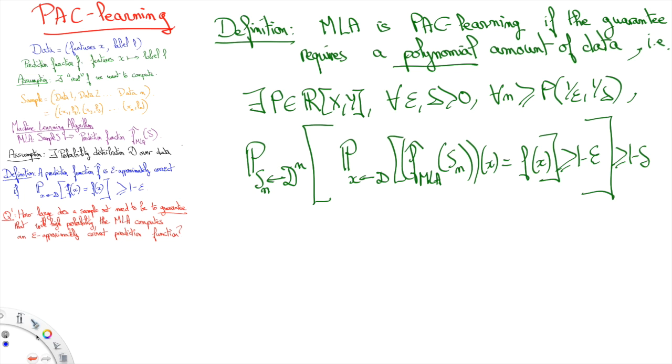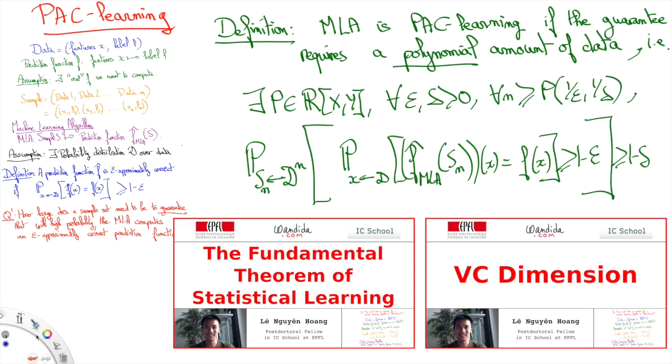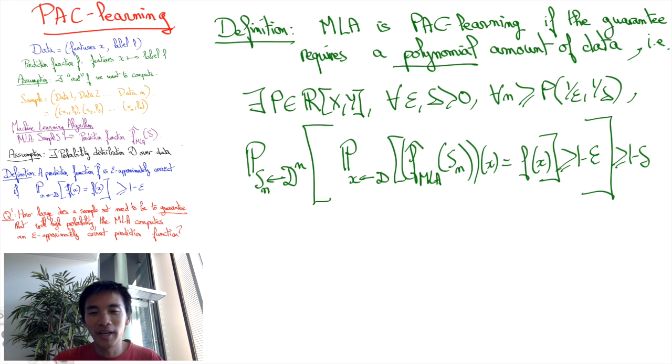But in any case, for the purpose of many theorems, most importantly the fundamental theorem of statistics, the fact that the sample set is polynomial in size as a function of 1 over epsilon and 1 over delta does not really matter. Indeed, in future videos we're going to see that the concept of VC dimension determines the PAC-learnability of a problem, and we'll see that if the VC dimension is finite, then the problem is PAC-learnable with a polynomial amount of data, and if the VC dimension is infinite, then the problem is not PAC-learnable, even with a non-polynomial size of data. So I hope you've grasped some of the main ideas behind this PAC-Learning concept.